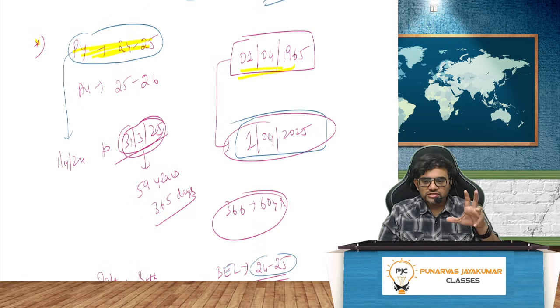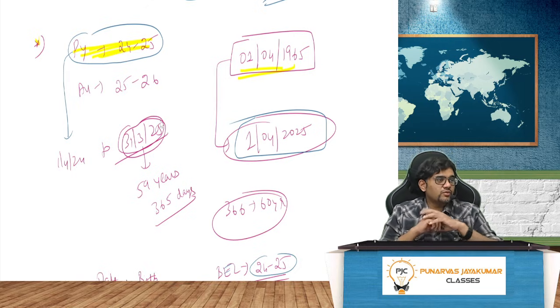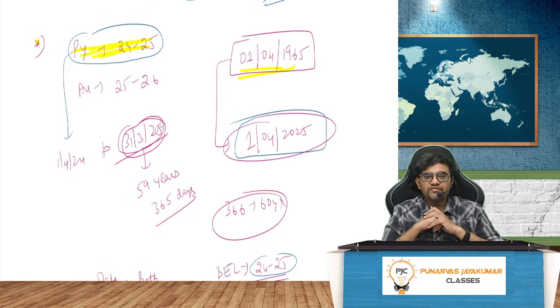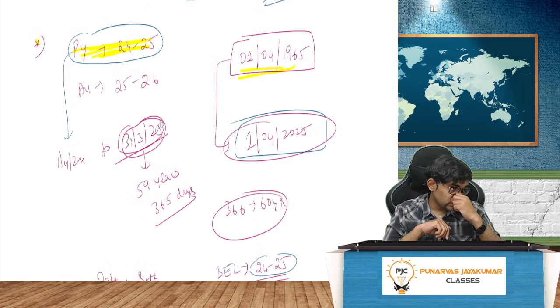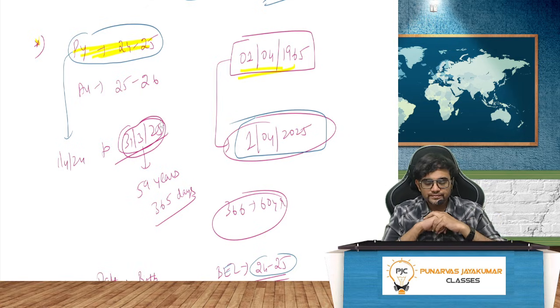Because in the year 24 you have a leap year. So on 31st March 2025, if you are born on 1/4/1965, you will be 59 years and 365 days. Why 365 days? Because 2024 is a leap year, so it will be 366 days.